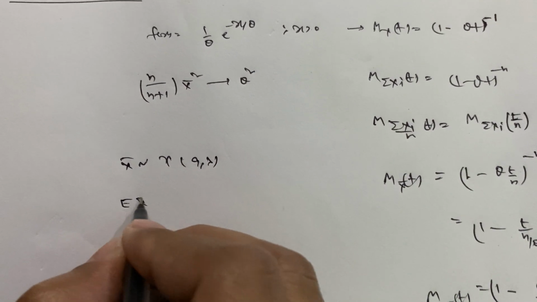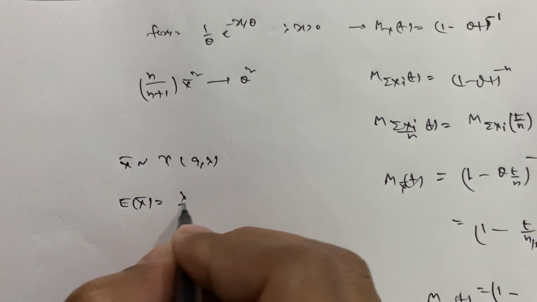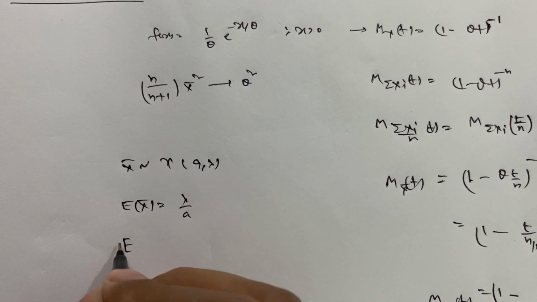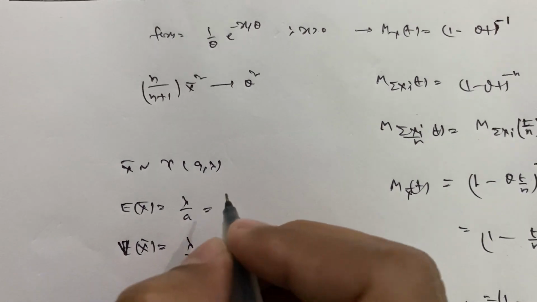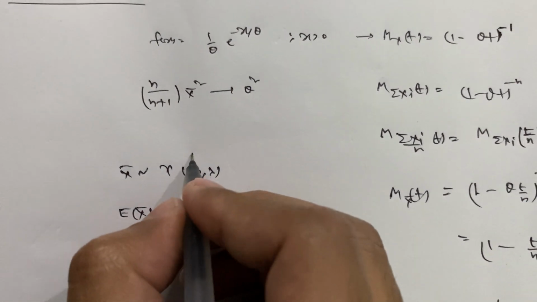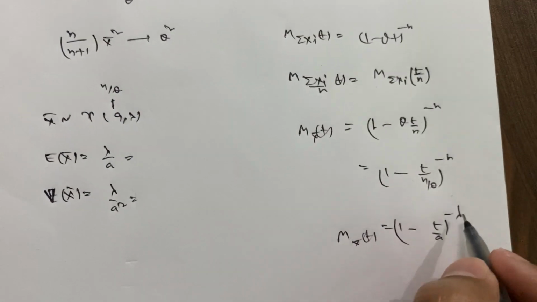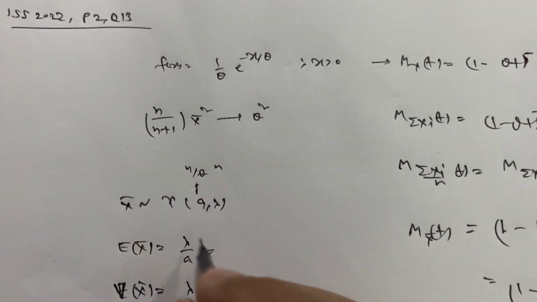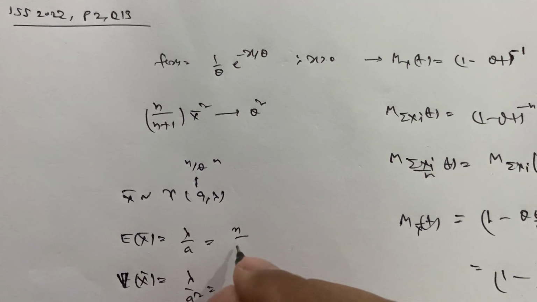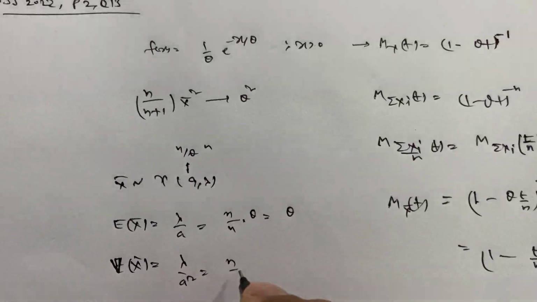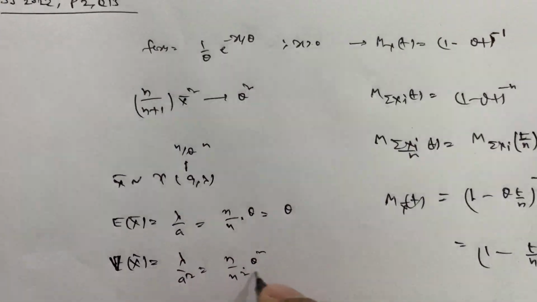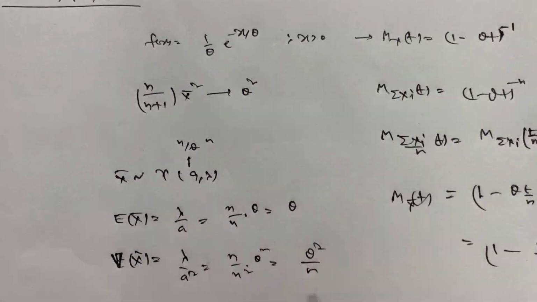The expectation of x bar is given by lambda by a, and the variance of x bar is given by lambda by a square, where our a is n by theta and lambda is n. Now put the values: the expectation is theta, and the variance is n by n square by theta square, so we are getting theta square by n.